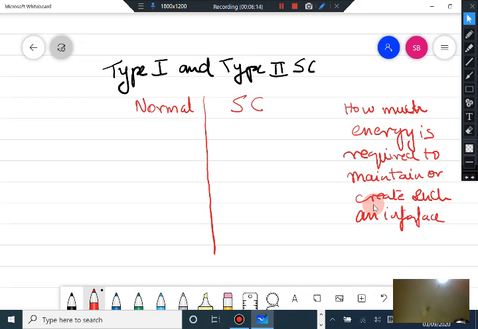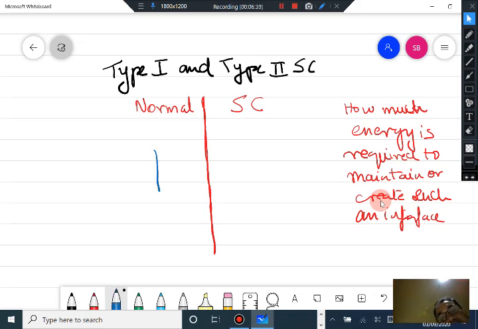How much energy is required to create or maintain such an interface? Okay, so you have an interface, which is this red line, which separates the superconductor on this end and a normal region on this end.